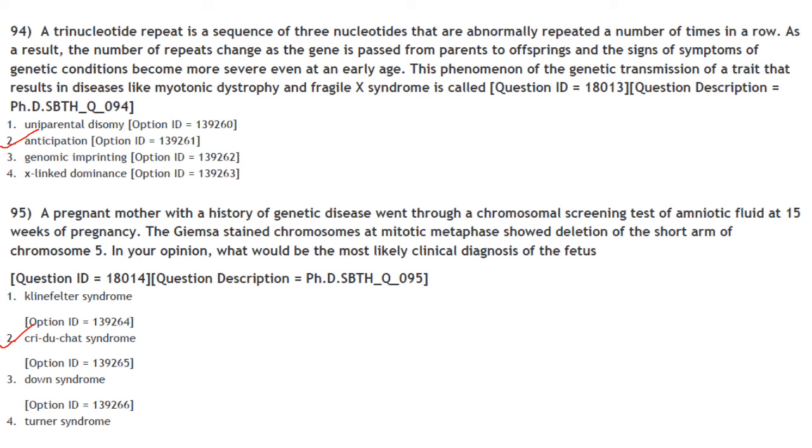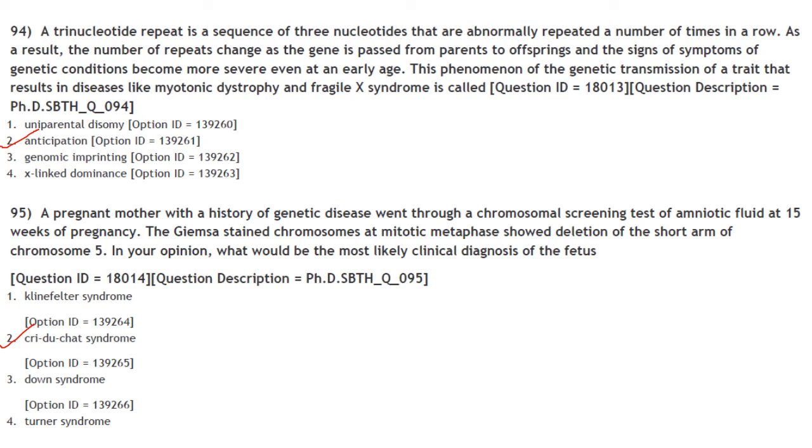A trinucleotide repeat is a sequence of 3 nucleotides that are abnormally repeated a number of times in a row. As a result, the number of repeats changes as the gene is passed from parent to offspring and the signs and symptoms of the genetic condition become more severe even at an early age. This phenomenon of genetic transmission of a trait that results in diseases like myotonic dystrophy and Fragile X syndrome is called anticipation.